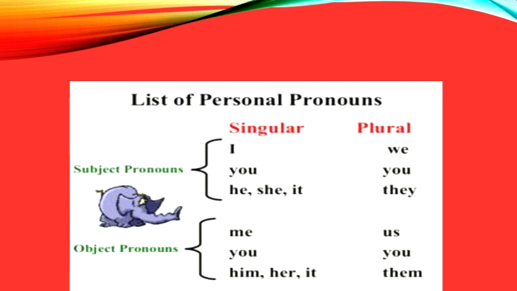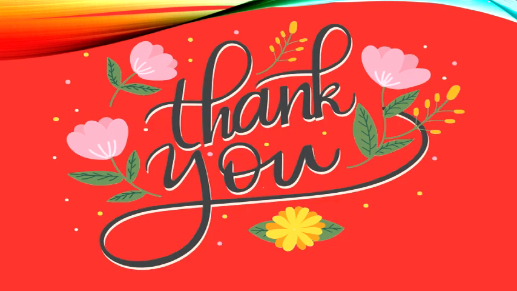Technically, these pronouns like I or me are pointing to the same noun because we have to follow that definition: pronouns take the place of nouns. Okay? So that is the main thing. You should always remember that pronouns have to take the place of some noun. So when you are using it at subject place, it is I. When you are using it at object place, it becomes me. We changes to us. He changes to him.